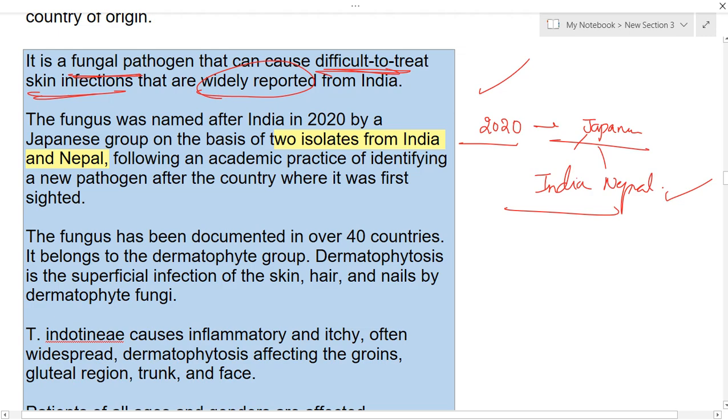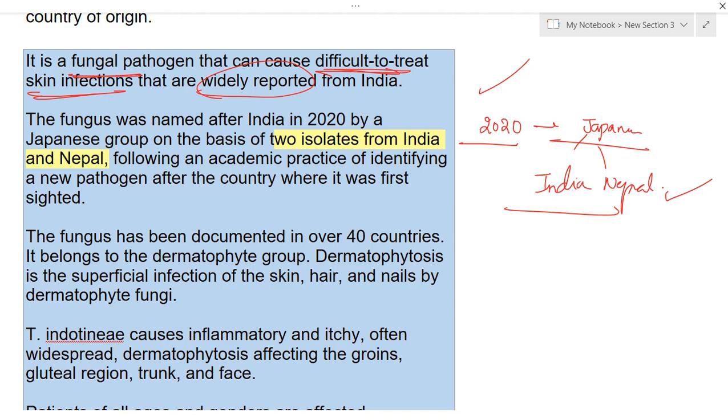Here, it is an academic practice to name a new pathogen after the country where it was first cited. As you all know, even the Ebola virus is named after the place where it was found. Like that, they found that this fungus came from India and Nepal, and gave it the name Indionate. The fungus has been documented in over 40 countries, and it belongs to the dermatophyte group.